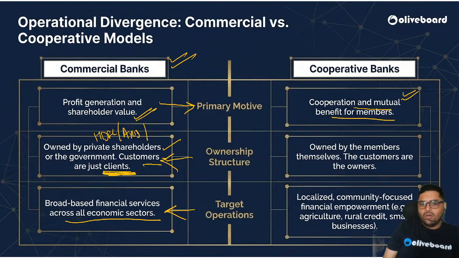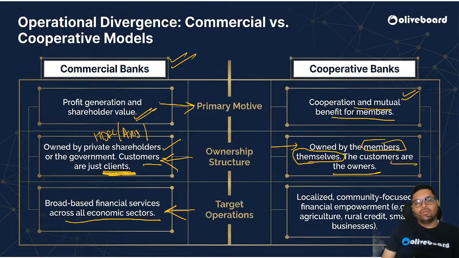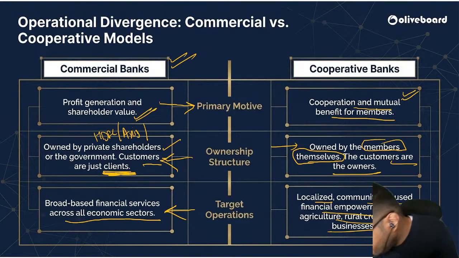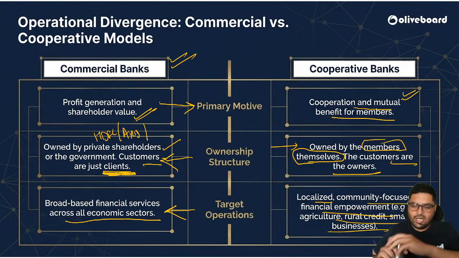not profit generation or commercial purpose. Okay. Ownership structure, they are owned by the members themselves. The customers are the owners. So me and you, if we open a cooperative bank, me and you will be the owner. Correct? 50%, 50% like that. Target operations. So they target localized, community focused financial empowerment, agriculture, rural credit, and small businesses. Okay. This is their functional area, target operation.